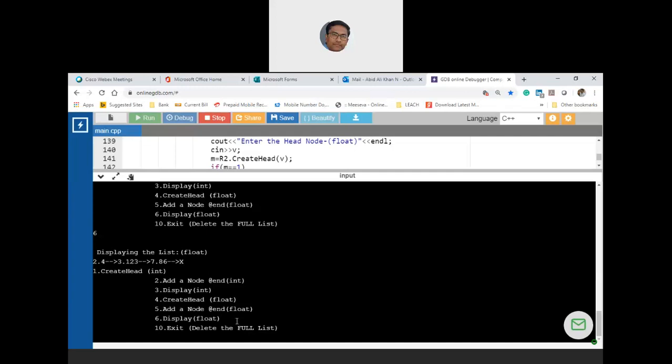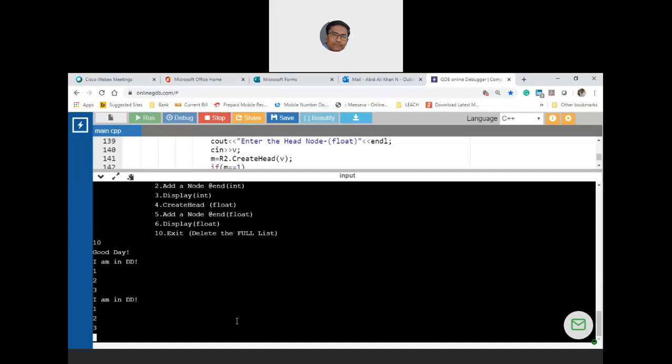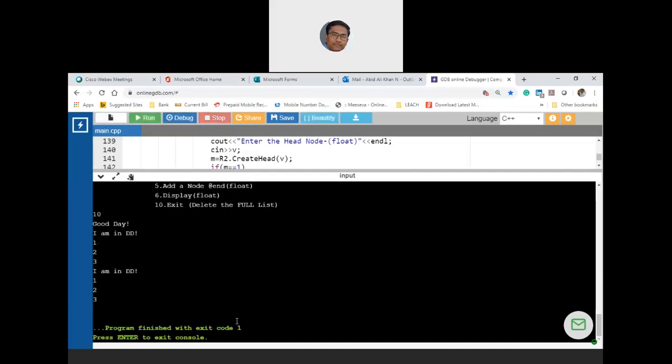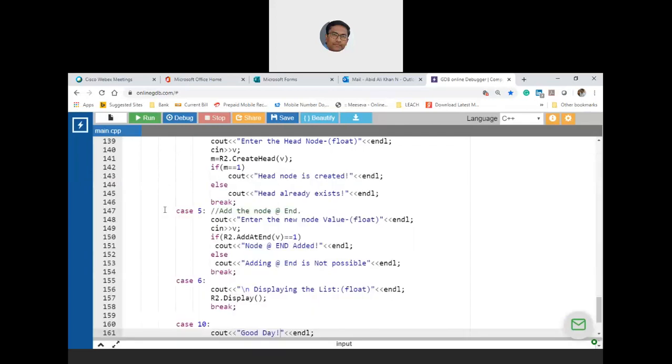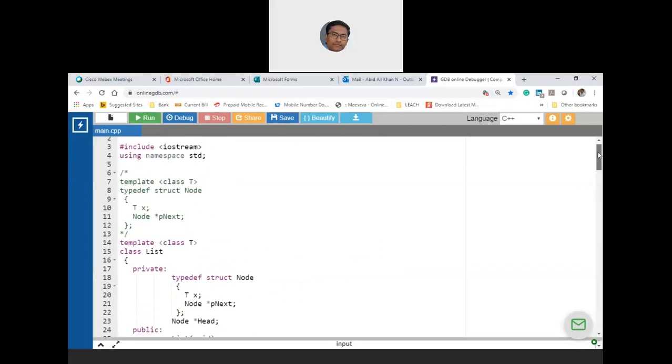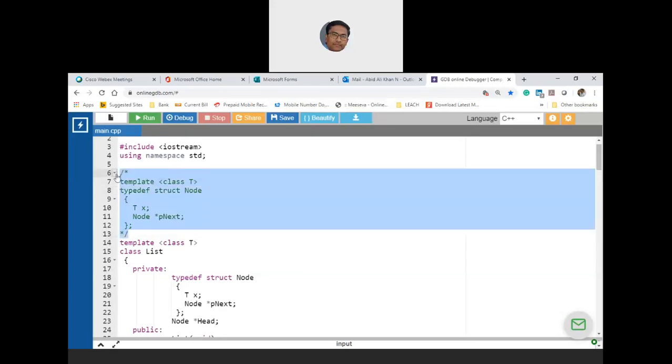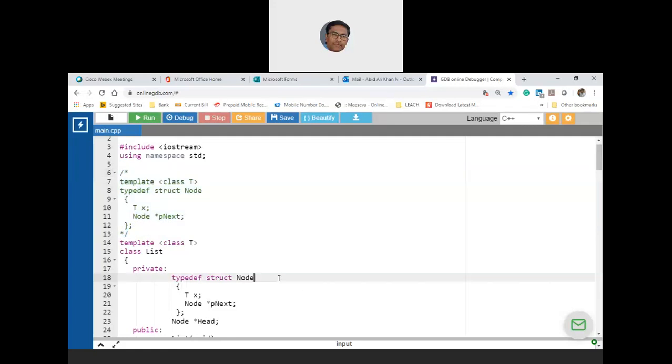Okay, so now if I call 10, notice that I have created 3 nodes which are integers and 3 nodes which are of floating point. So I need to get 2 destructor calls. You'll get the first destructor, which is because of integer, and the second destructor, which is because of float, with three elements each. Okay, so have you understood? So the point to be remembered is, don't attach a second level wrapper data type directly to the STL. That yields an error. Okay, clear?